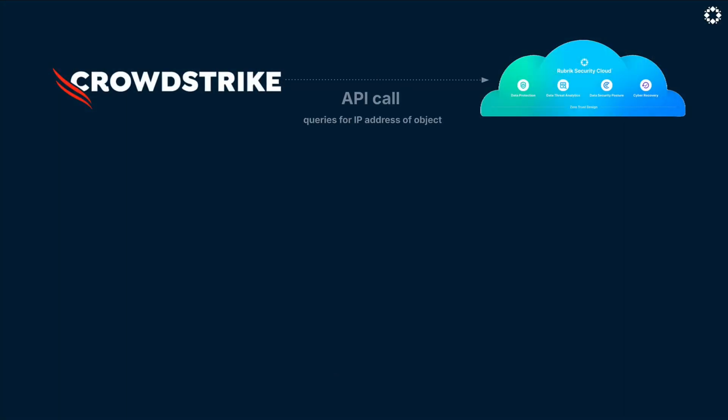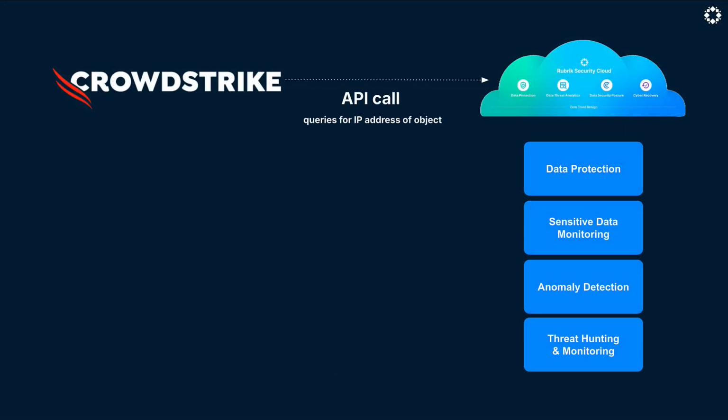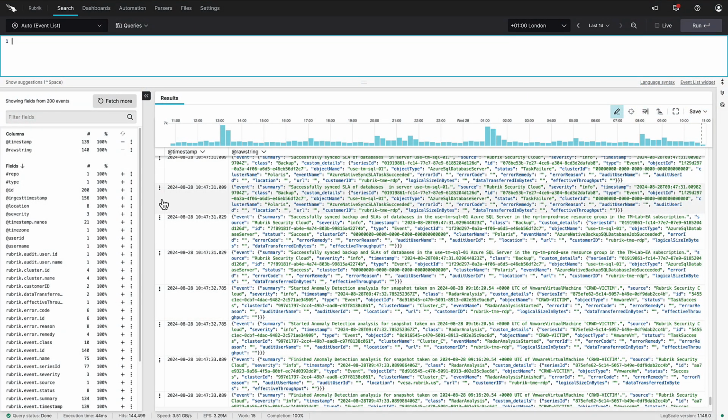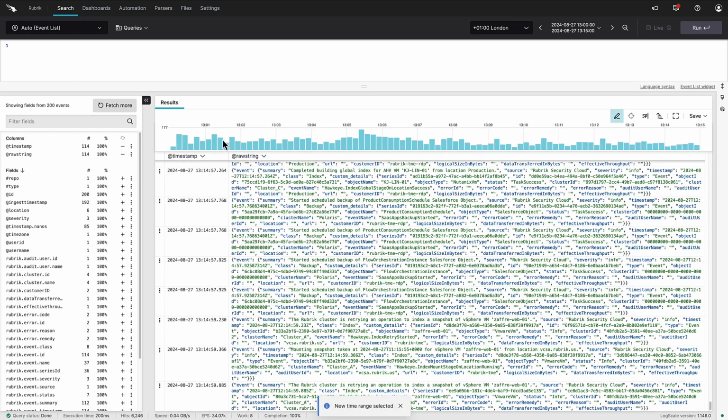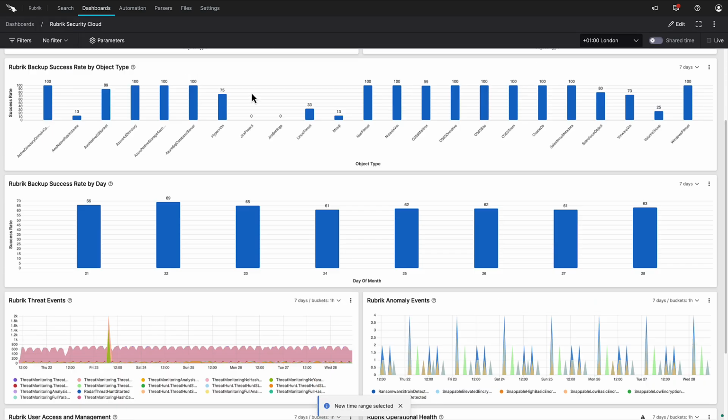Rubrik and CrowdStrike's partnership empowers defenders through the combined power of the CrowdStrike Falcon platform and Rubrik Security Cloud. Rubrik Security Cloud already integrates with CrowdStrike Falcon LogScale, providing early indicators and deep data context. Now, security teams can gain insights into objects protected by Rubrik Security Cloud directly in the CrowdStrike Falcon console, even if those objects aren't running the Falcon agent. In this demo, I'll show you how simple it is to deploy this new integration and how easy it can be to access the valuable insights that Rubrik Security Cloud can provide to your security team.